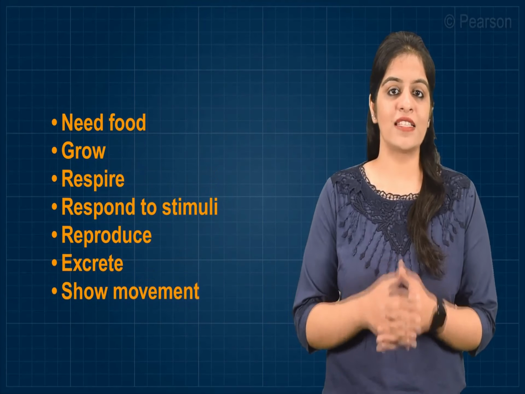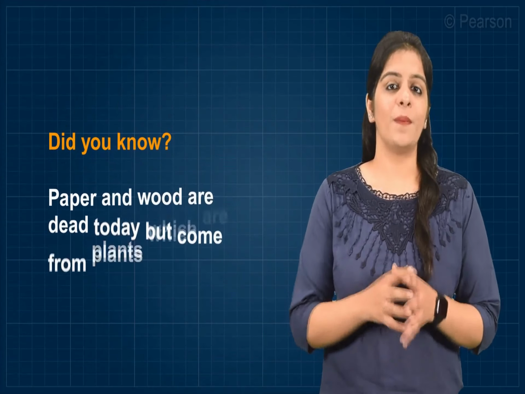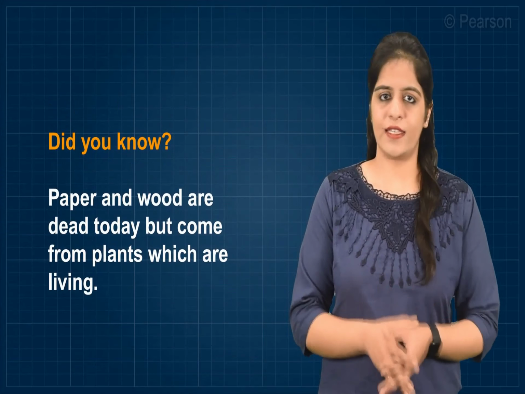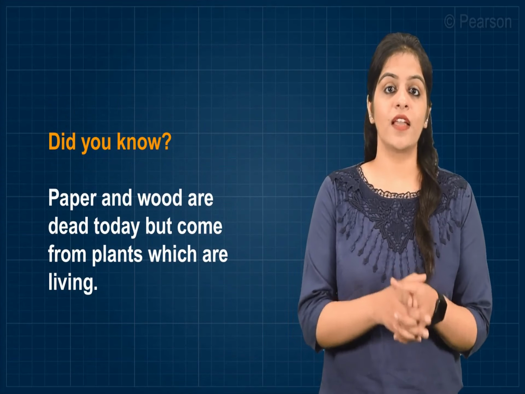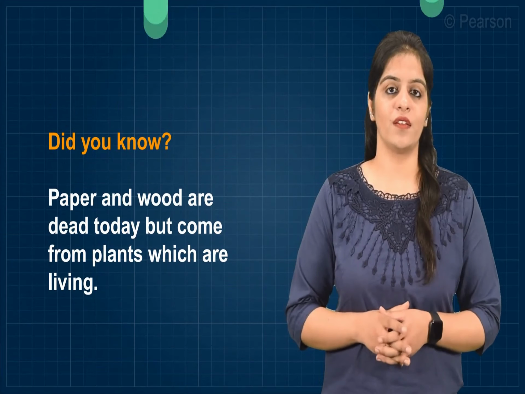Living things exhibit all the above characteristics at some stage in life. Non-living things may move, grow and respond to stimuli. For example, clouds grow bigger and bigger until they drop as rain. Also, they move across the sky, but they cannot do most of the remaining activities. Did you know that paper and wood are dead today, but they come from plants which are living?